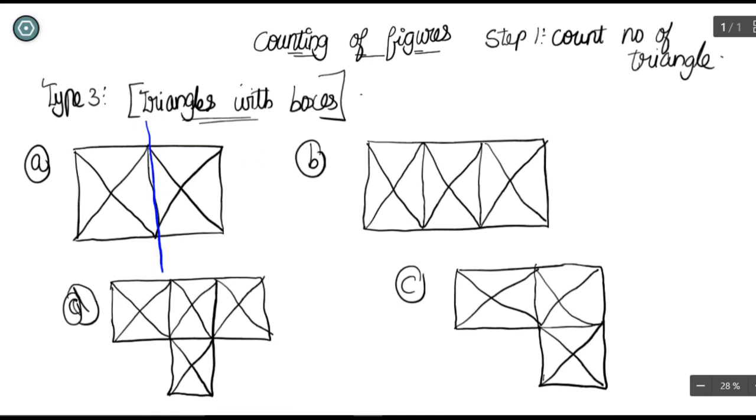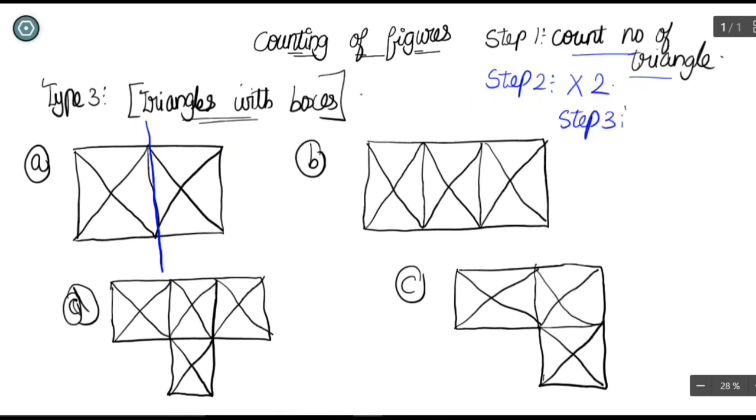Don't think of it as a box. Here are four boxes connected in T shape, and here is an L-shaped box. So think of it like that. It is the same thing you are going to see here. Count the number of triangles. And the second rule is also the same as before. Count it, multiply it by 2. So we all know that.